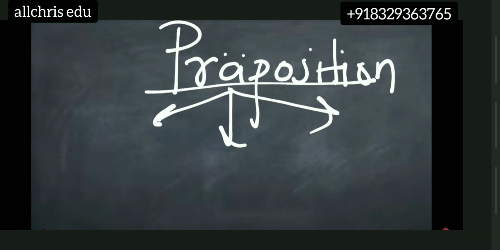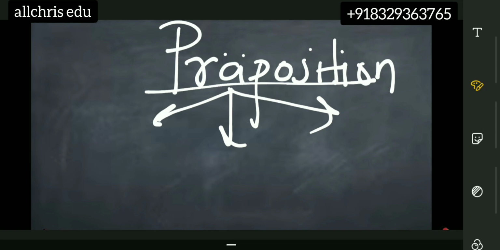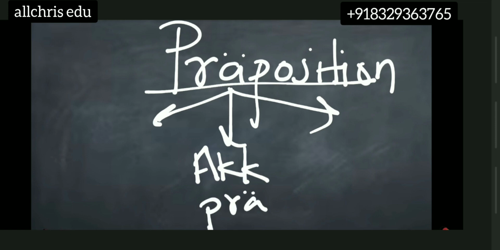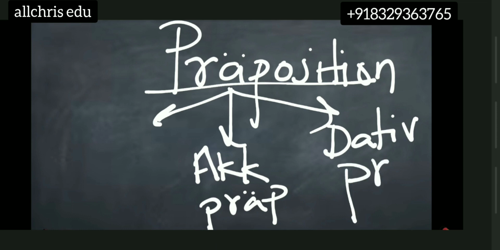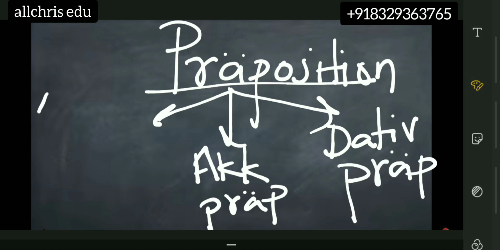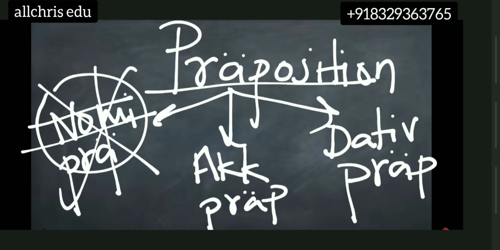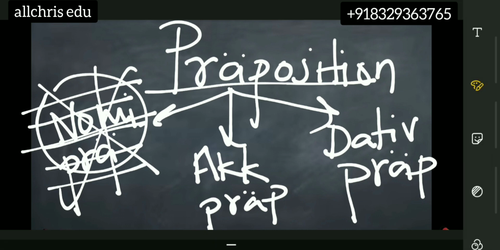But in preposition topic, children, these 3 cases will not be there exactly in the same manner. What will be there, I'll tell you. Of course, we are having accusative preposition. We also have, children, dative preposition. But nominative preposition, such concept is not there in German language.